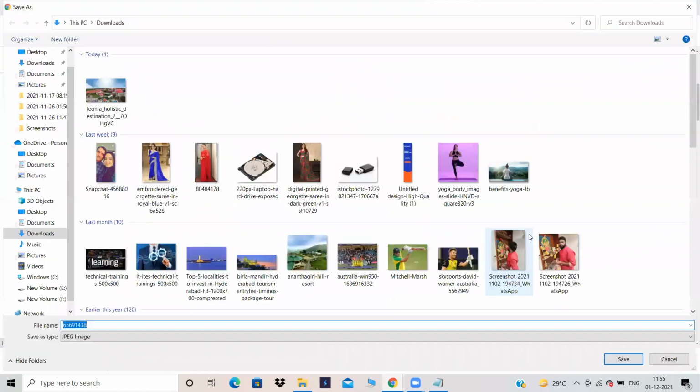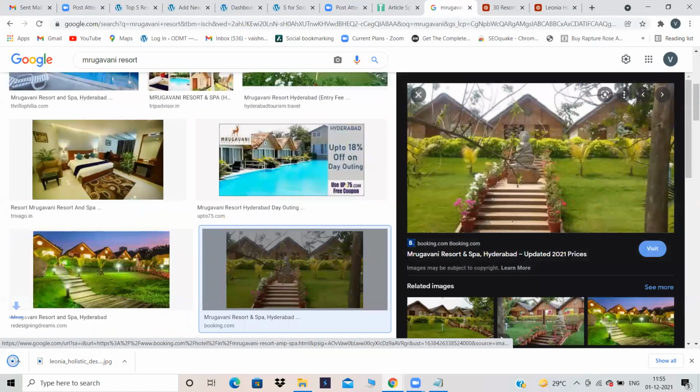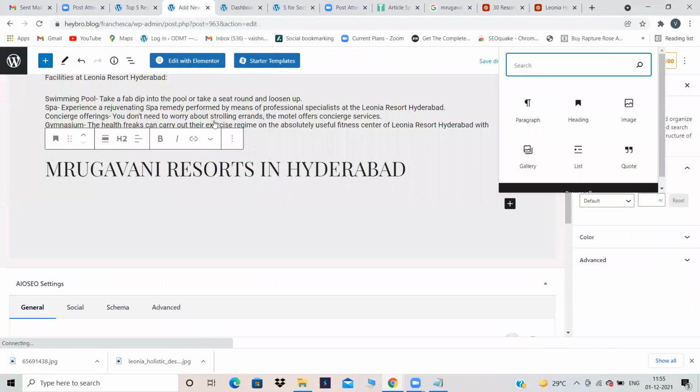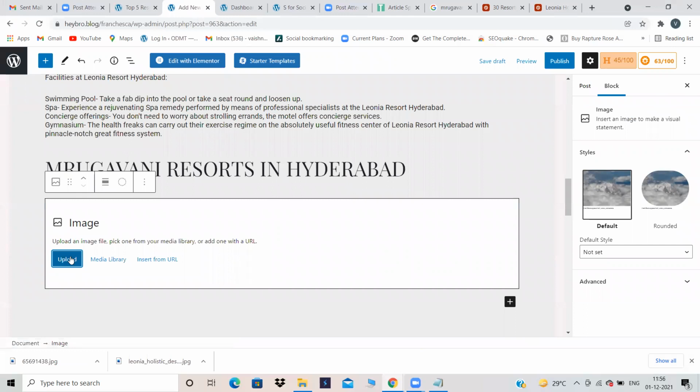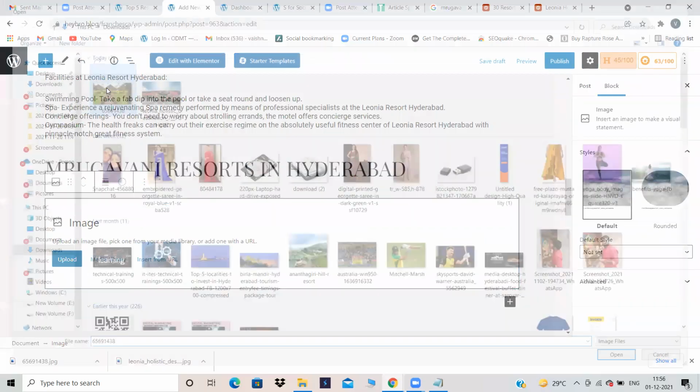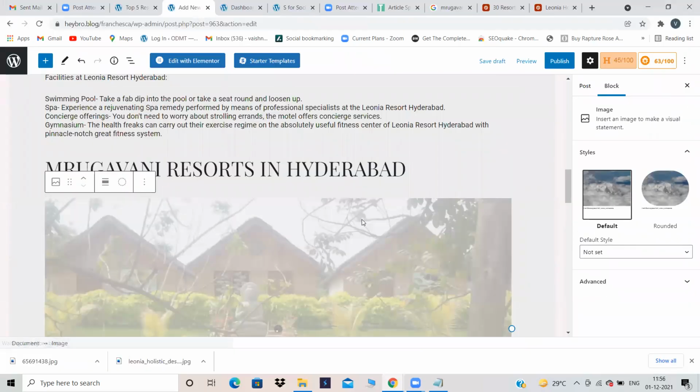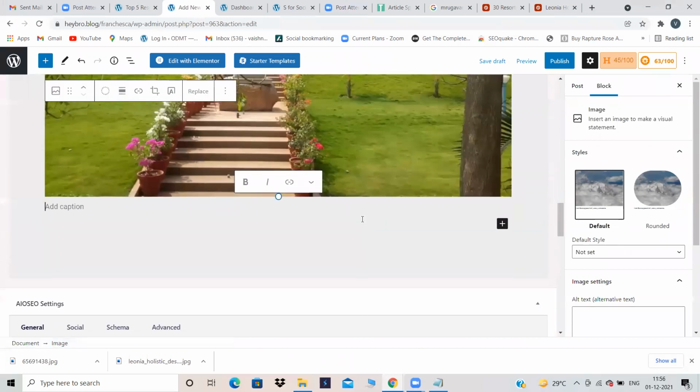Save image as, it's JPEG format only. I have downloaded that particular image. Come back over here, paste that image, that is upload the image. Mrugavani. Again, explain something about Mrugavani Resort.